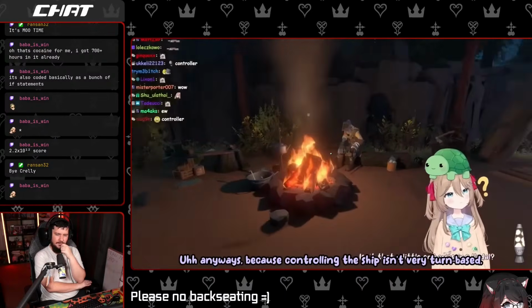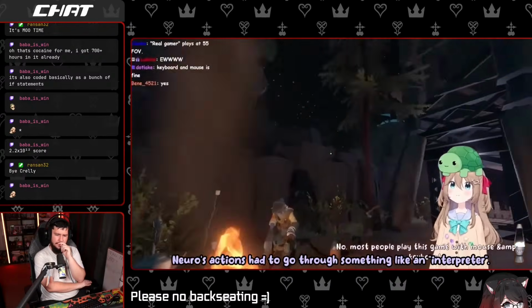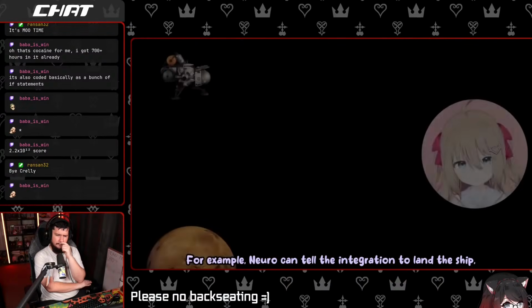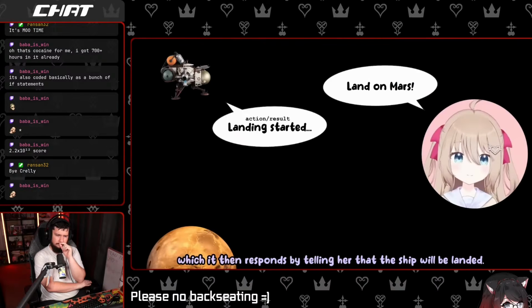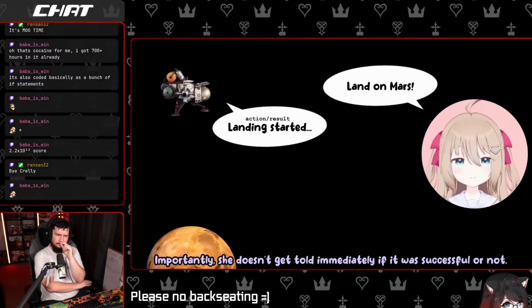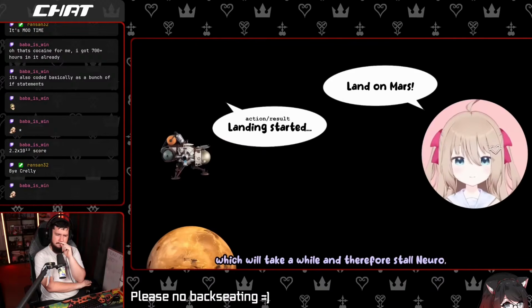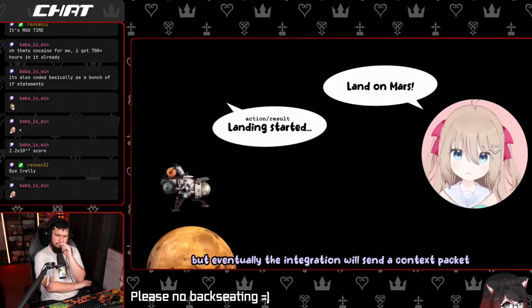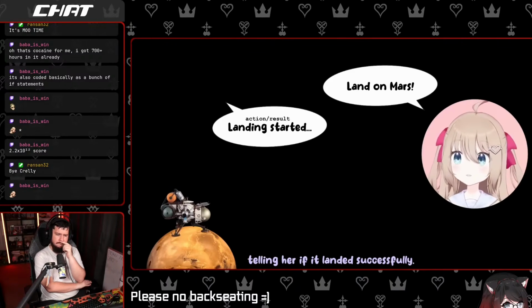Anyways, because controlling the ship isn't very turn-based, Neuro's actions have to go through something like an interpreter. For example, Neuro can tell the integration to land the ship, which it then responds by telling her that the ship will be landed. Importantly, she doesn't get told immediately if it was successful or not, since the ship has to undergo the actual landing process, which will take a while and therefore stall Neuro, but eventually the integration will send a context packet telling her if it landed successfully.